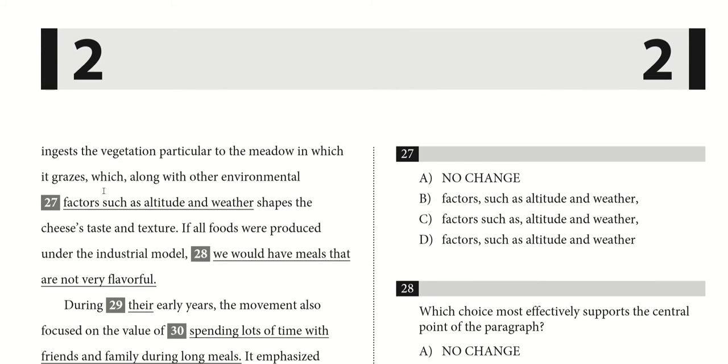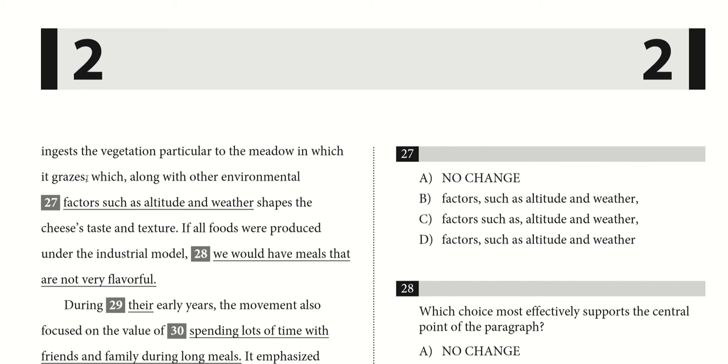Then we get into the specifics. It says which shapes the cheese's taste and texture, right? That's the second main idea. The second main idea is that the vegetation particular to the meadow shapes the cheese's taste and texture. Okay, so we understand that. Now, what is all this that happens in between?